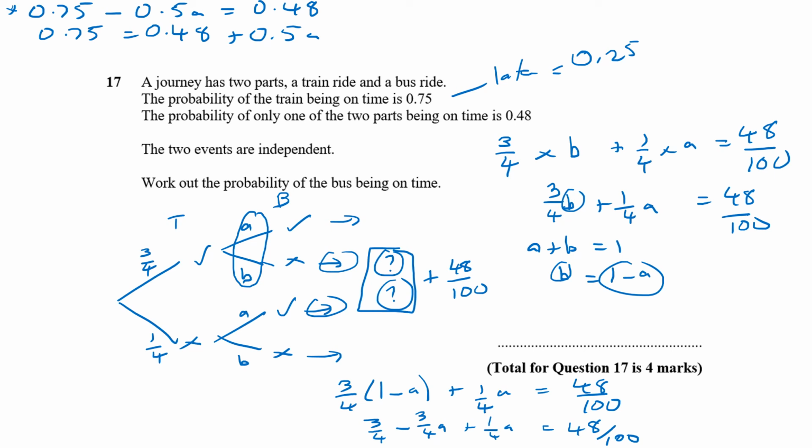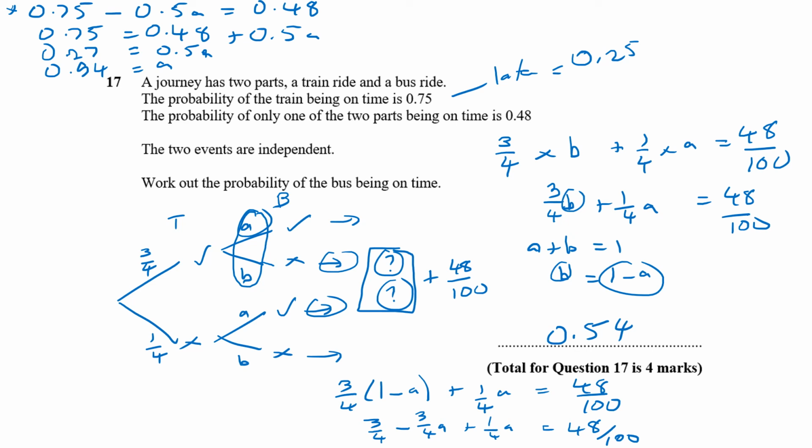We can take 0.48 away from both sides of our equation, which leaves us with 0.27 equals 0.5A. Times those by 2, then I've got 0.54 equals A. So the probability of the bus being on time, which was A, is equal to 0.54.